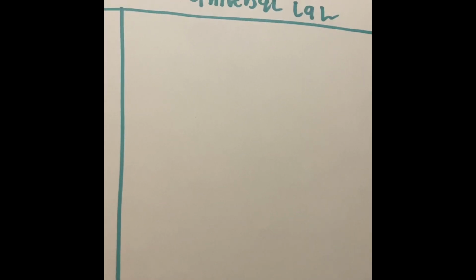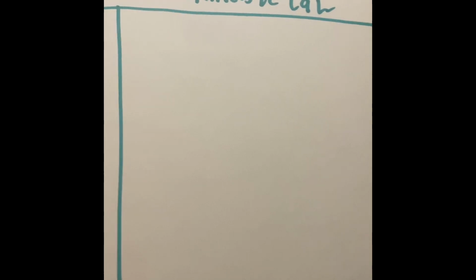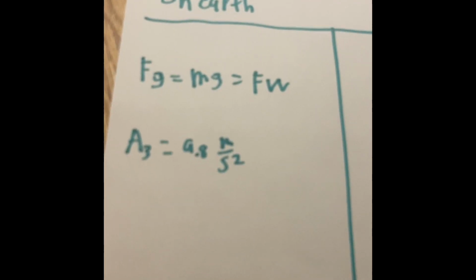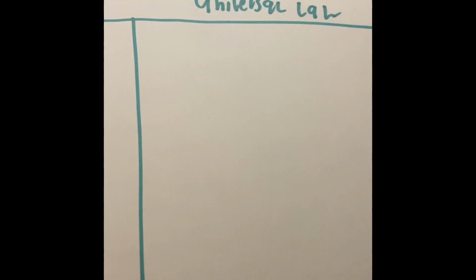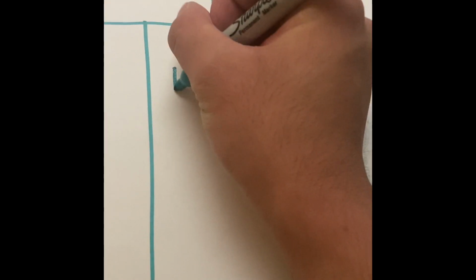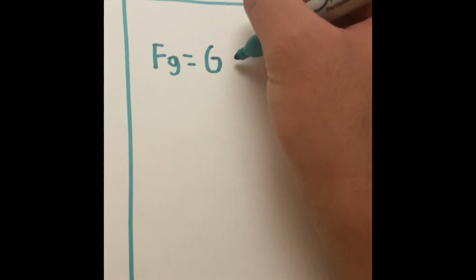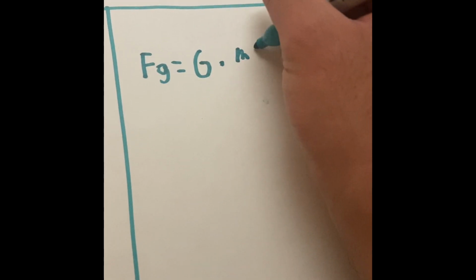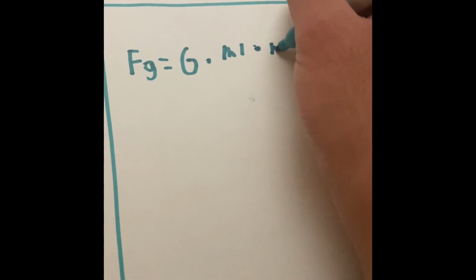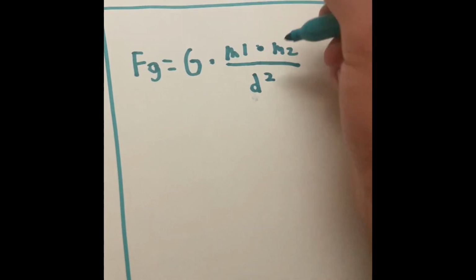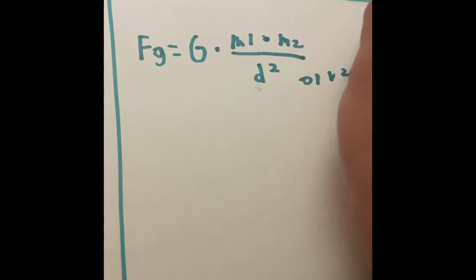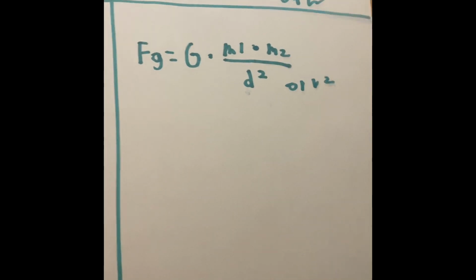So, universal law is basically saying, hey, it's the same idea, but with different formulas. Because the formulas we made are on Earth, because we live on Earth. But what about universal law? We like to study and understand gravity by using this formula: F of g equals G, the mass of one planet, multiplied by the mass of another planet or object, divided by the distance squared, or we could say the radius squared. That is a formula that we'll be using.